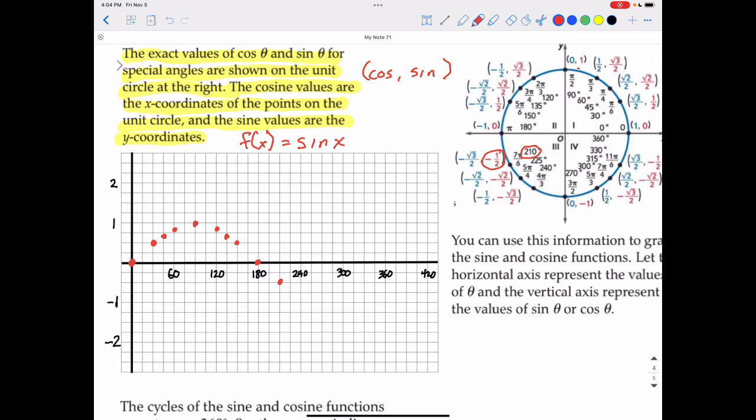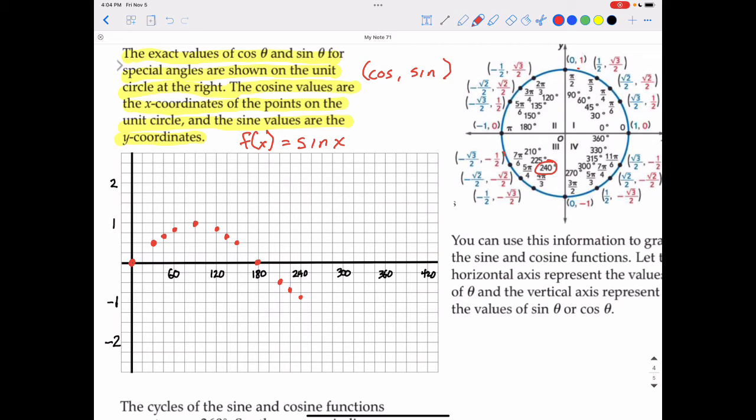Sine goes into the negatives in quadrants 3 and 4 because the opposite sides are negative. So we actually haven't seen a full cycle yet. So we have to continue around the circle. So at 225 degrees, it's negative square root of 2 over 2, which will be negative 0.7 approximately. So that would be about right here. And then at 240 degrees, it would put us at negative square root of 3 over 2, which is about negative 0.86.